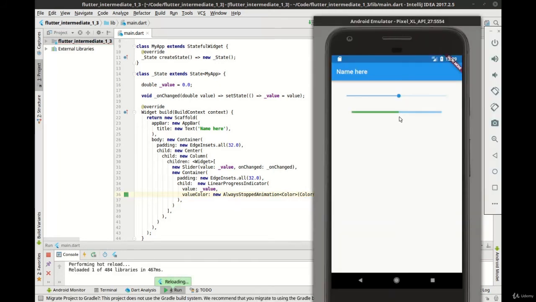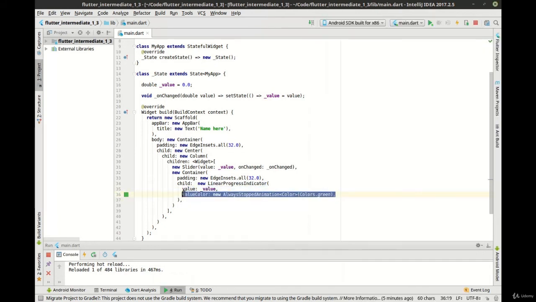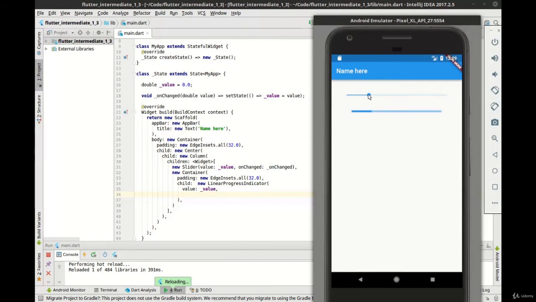Let's hot reload that, and you can see there's a color. If you didn't do the color, it would just be a darker blue, and we can actually take that out real quick just so you can see what it looks like. See how it's just a blue?